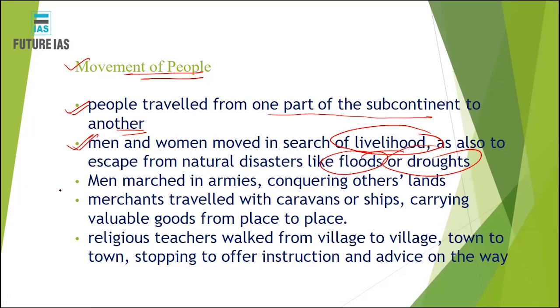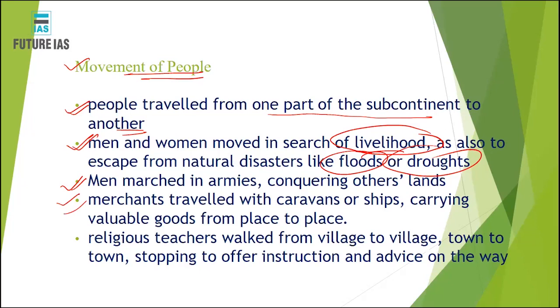There could be a second reason: in the initial period, men would have marched with armies conquering another land, and they would have settled over the period of time. There could be a third reason. The fourth reason is that merchants who were with a kingdom would have moved to another kingdom right after the conquest of the land. Merchants sometimes also traveled with caravans, carrying valuable goods from one place to another, and they sold those goods in different places.